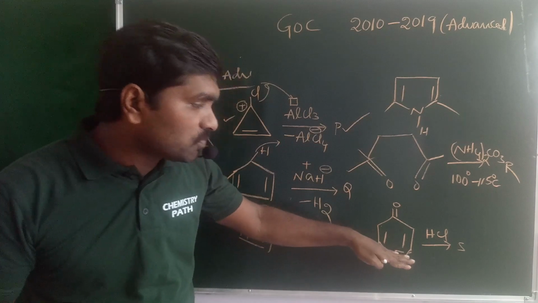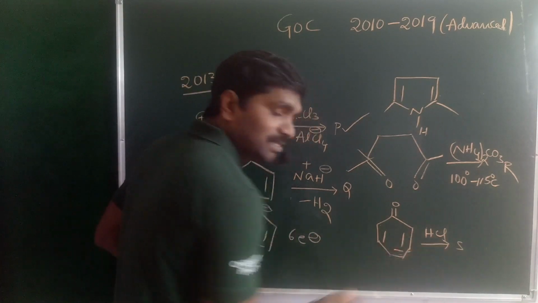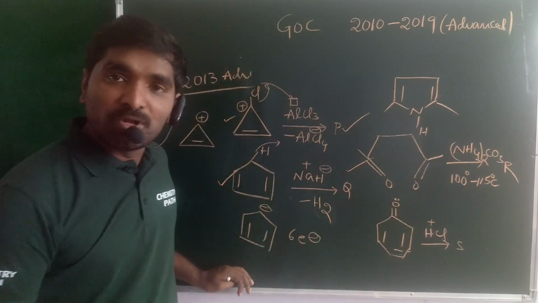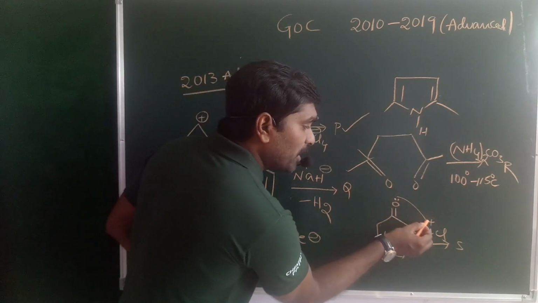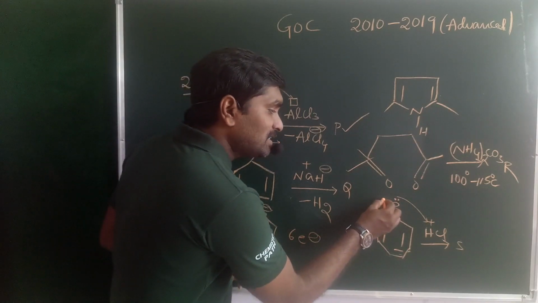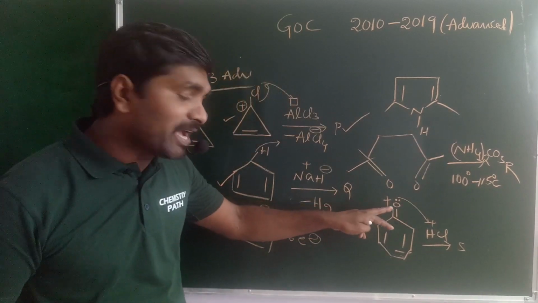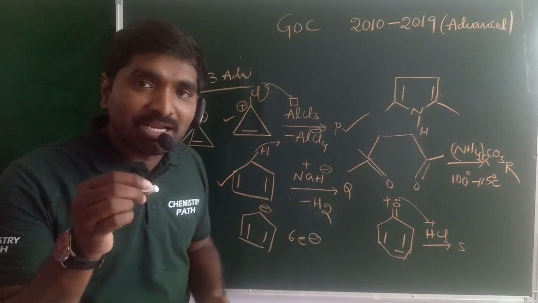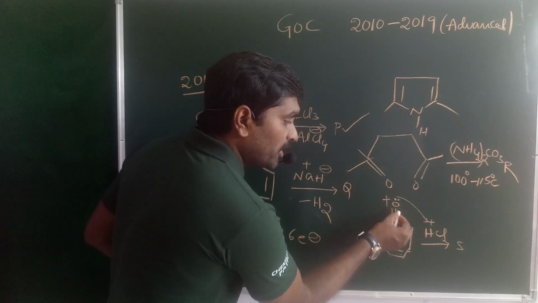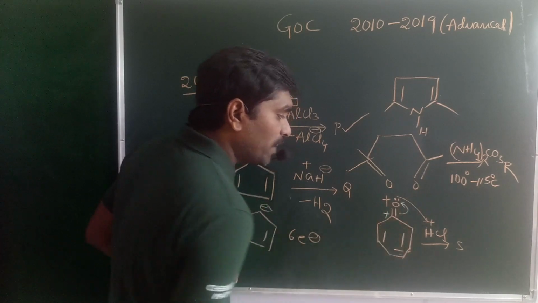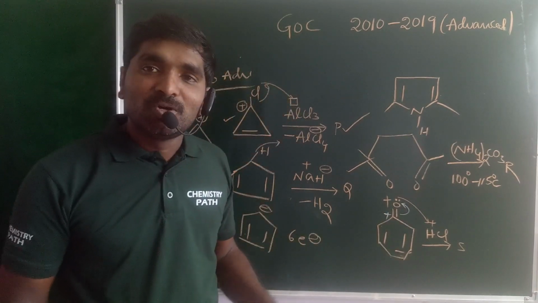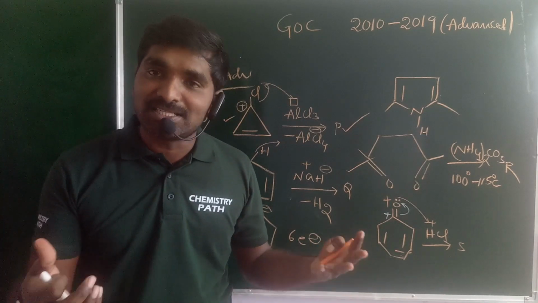And next, what about this one? On the arrow you have the acid. The acid releases H plus ion, and oxygen has non-bonding electrons, a lone pair of electrons. These lone pair of electrons are donated to the H plus ion, abstracting the H plus ion. Automatically oxygen loses the pair of electrons, hence oxygen acquires the positive charge. But an electronegative atom with a positive charge is highly unstable. To minimize the positive charge, the pi bonded electrons shift towards oxygen and this carbon acquires the positive charge. It becomes the tropylium cation. The tropylium cation is highly aromatic in nature, a stable molecule.